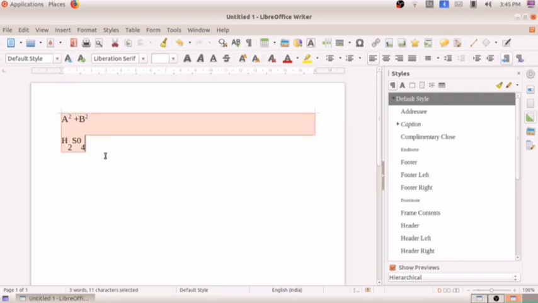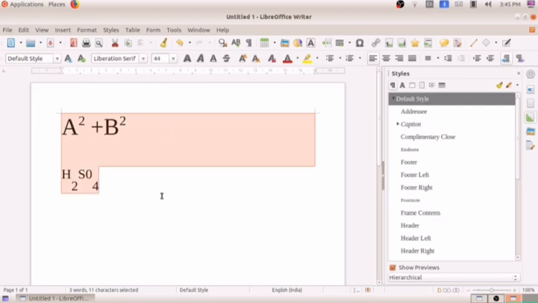For more clarity, I will be increasing the size. Okay, so now you can see. We got the chemical formulas in the correct manner, and A square and B square also in the correct manner. Okay, so this is about superscript and subscript.